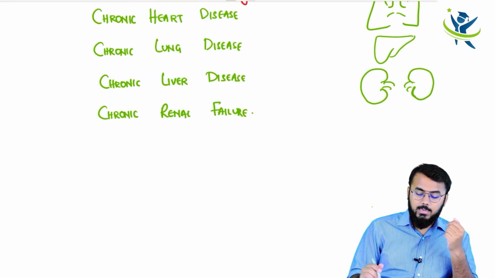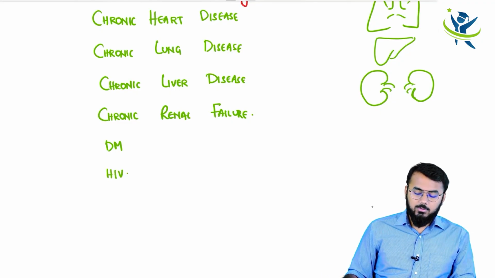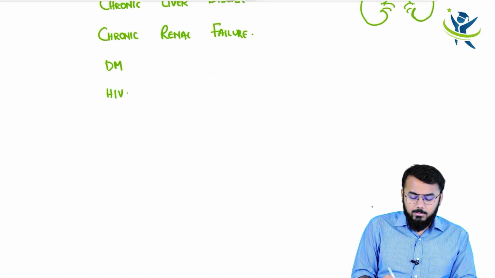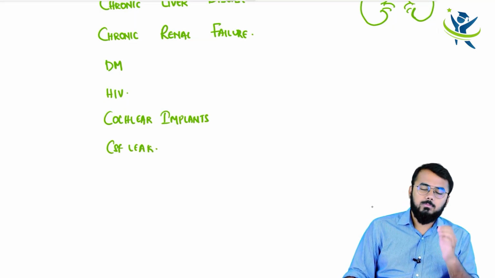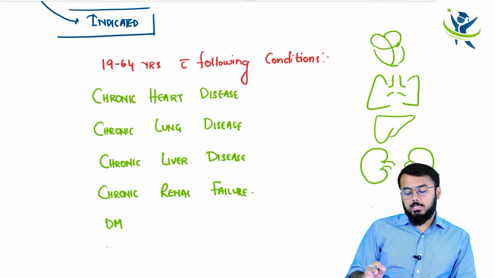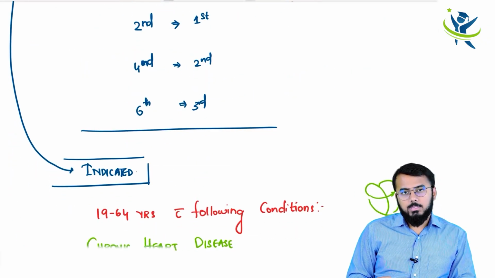and let us say after that diabetes mellitus or HIV infection. So in these cases, and also a few simple cases like cochlear implants and CSF leak, let us also make a note of that. For example, cochlear implants as well as cerebrospinal fluid leak. So these are the conditions, these are the indications for taking your pneumococcal PPSV23 vaccine.